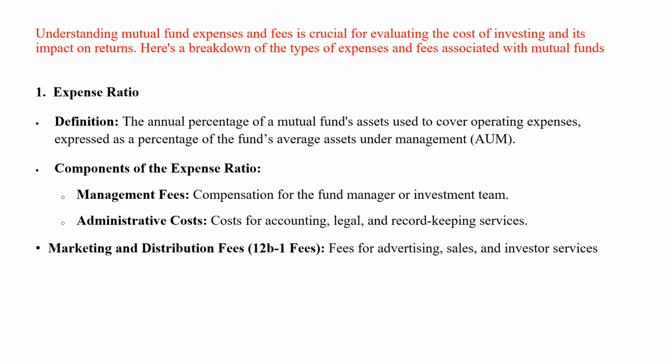Other than this, you have audit fees or legal fees, which cover the cost of auditing and legal services. Or if I talk about distribution and service fees, these are paid to the distributor or the broker or any other intermediary. Then other expenses include miscellaneous costs like travel, training, technology.